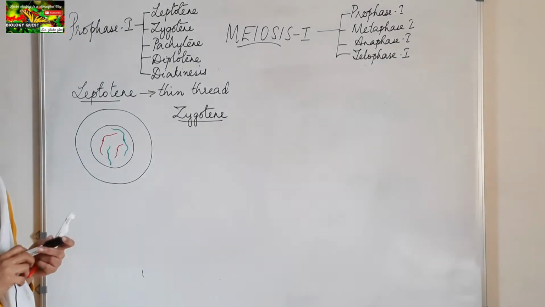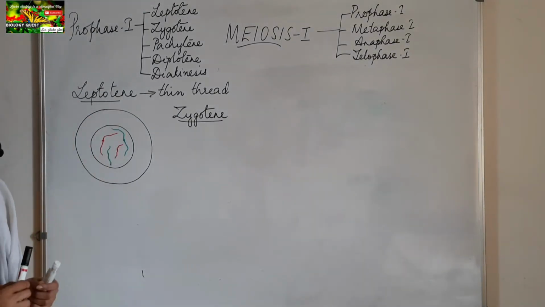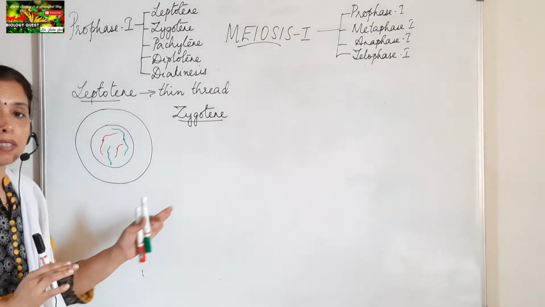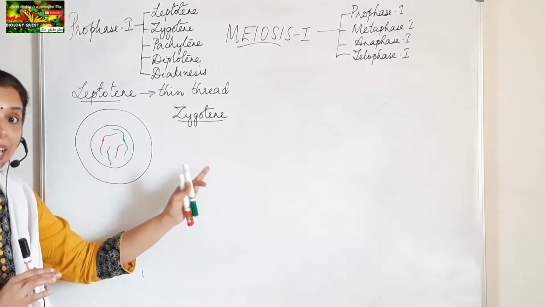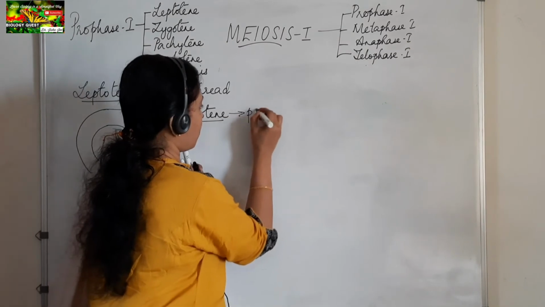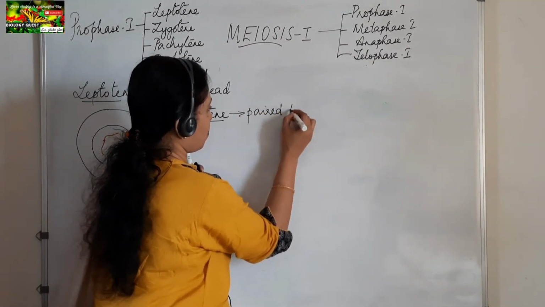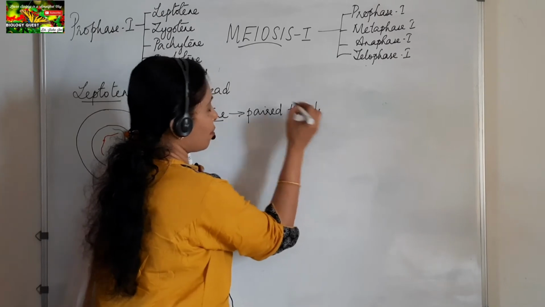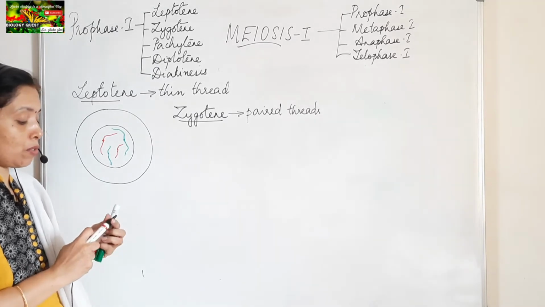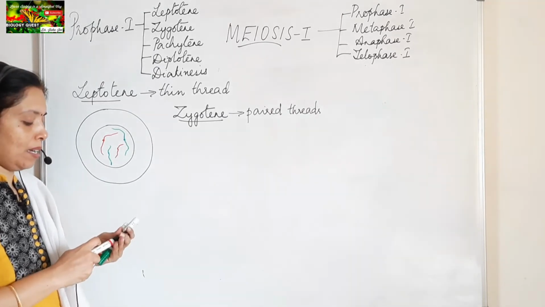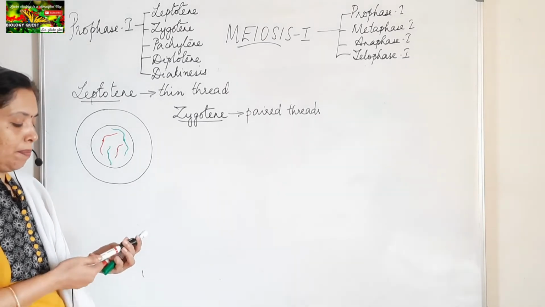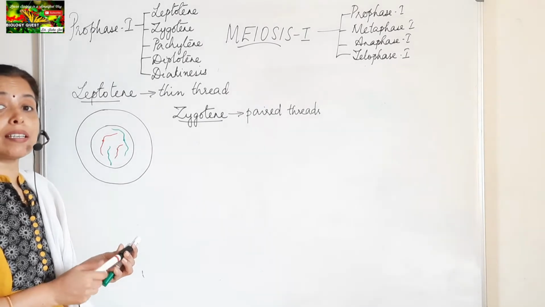Okay, so that is the second stage of Prophase-I, Zygote. When you hear the term zygote, remember the process taking place is pairing. So, paired threads. Here, the threads refer to the chromosomes, that is all. So here in zygote, the chromosomes appear in pairs. That is why I told you to remember the term paired threads. Here pairing of the homologous chromosomes is taking place.